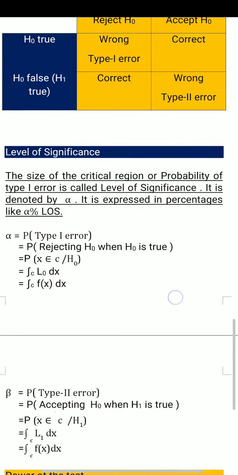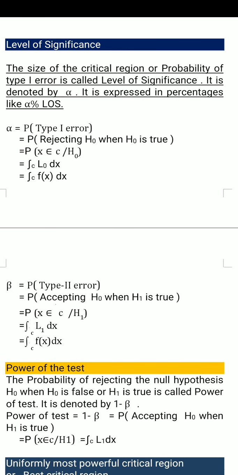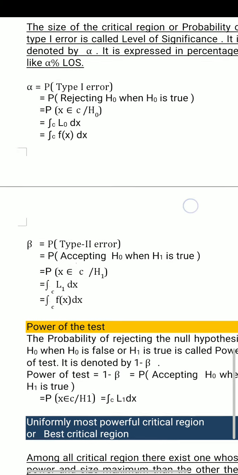The level of significance. The level of significance is the size of the critical region, or the probability of type 1 error. It is denoted by alpha, expressed in percentages. Alpha is equal to the probability of type 1 error, that is equal to the probability of rejecting H naught when H naught is true. Symbolically we write it as probability of x belongs to C, when x belongs to C, H naught is rejected, given that H naught is true. In terms of the likelihood function, it is integral over C of L naught dx, or integral over C of f of x dx.